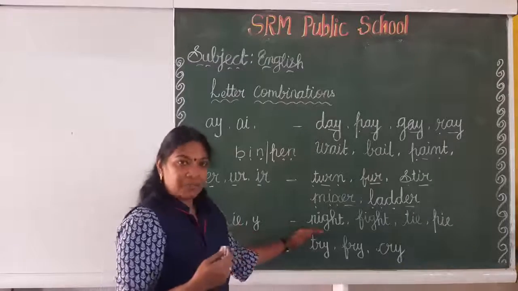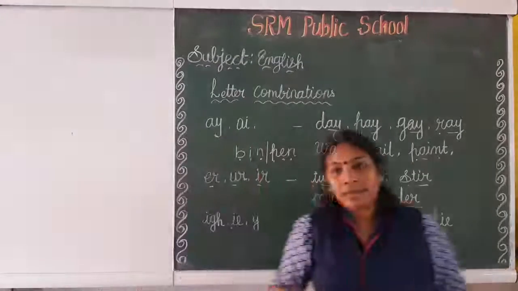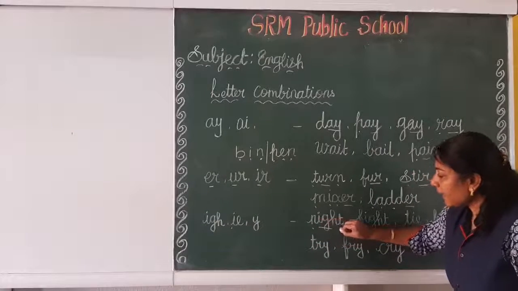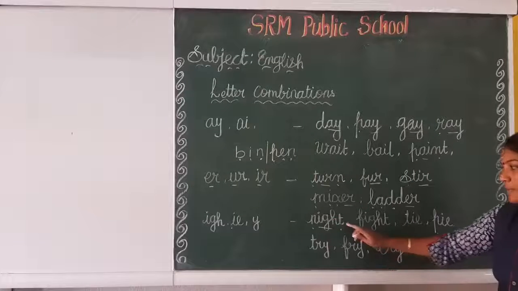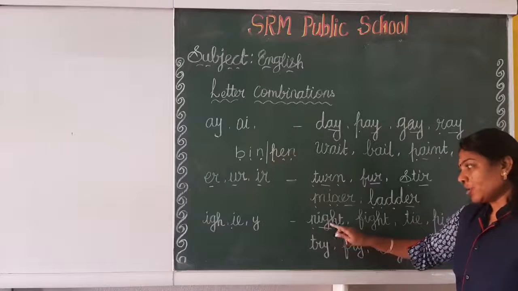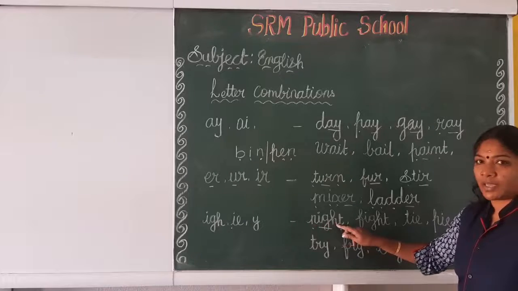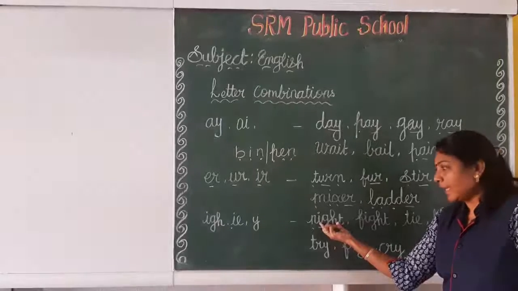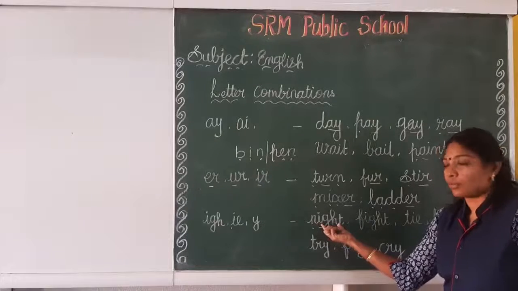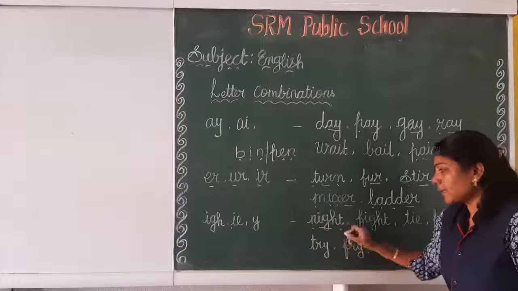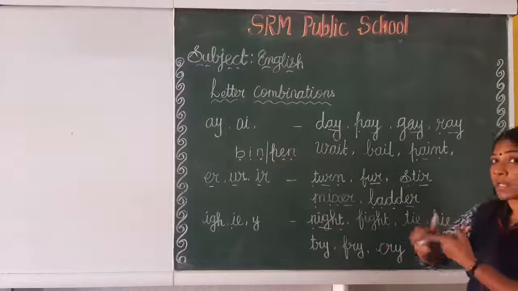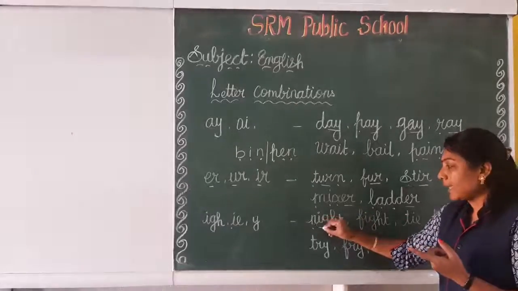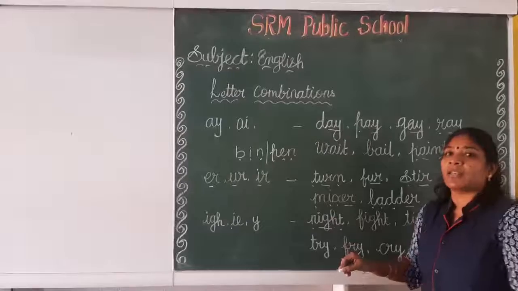I-E, I-Y. So here I am giving some examples. I will show the examples. Look at the board. Night. See, observe this word. I-G-H, N-I-G-H. See, three letters coming together here. Got my point, my dear children? I-G-H presents the I sound. Night. No need to apply a single phonic sound. Wherever you find letters I-G-H, it presents the I sound only.